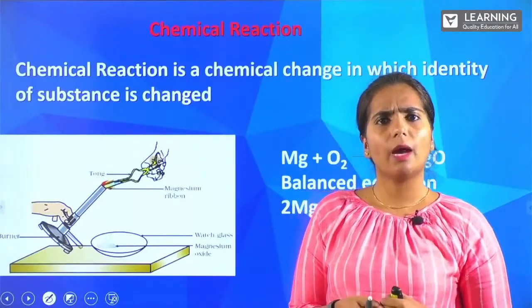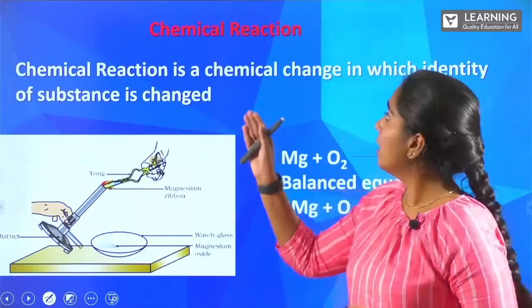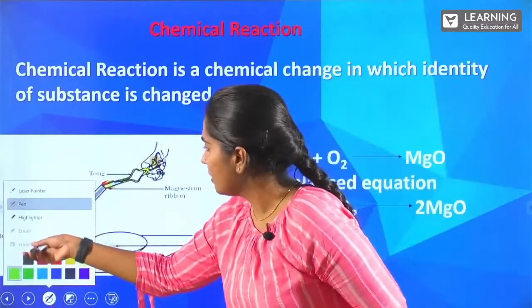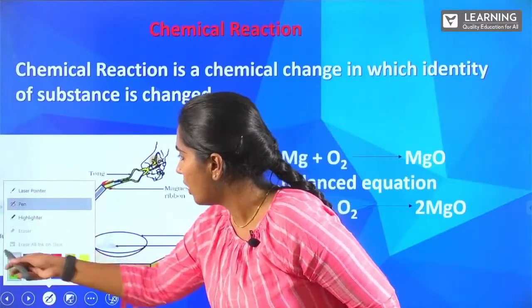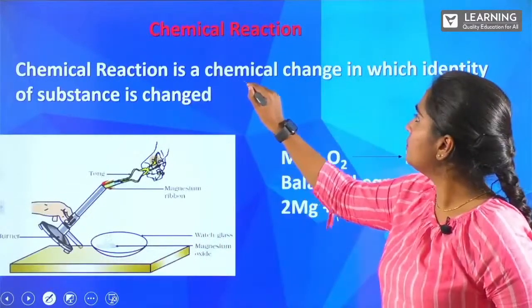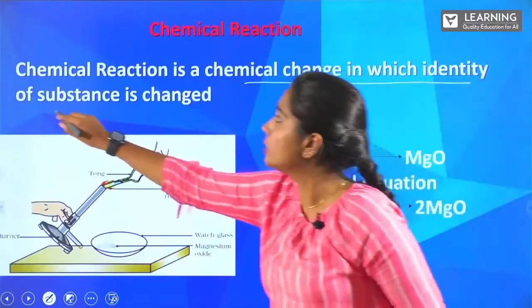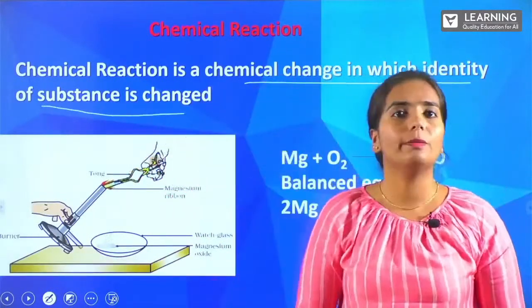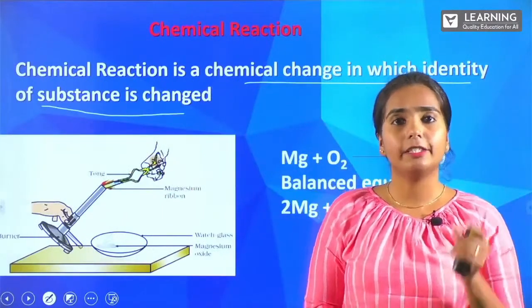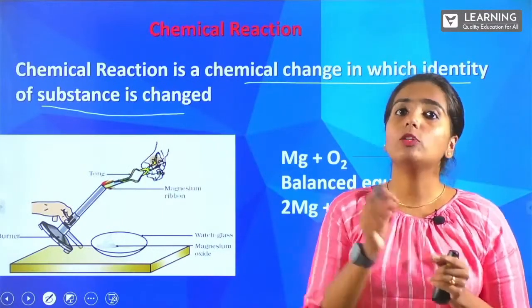So what basically happens in a chemical reaction? Yes, I will just highlight it so that it will be easier for you to understand. A chemical reaction is a chemical change in which the identity of the substance will be changed, right? Whatever the present form, that will be changed.